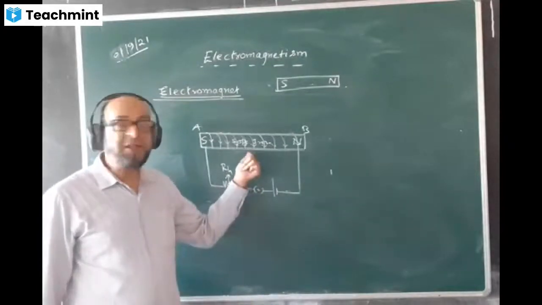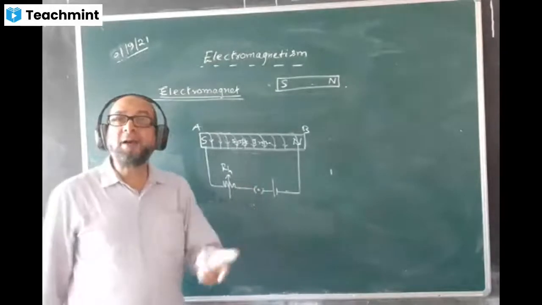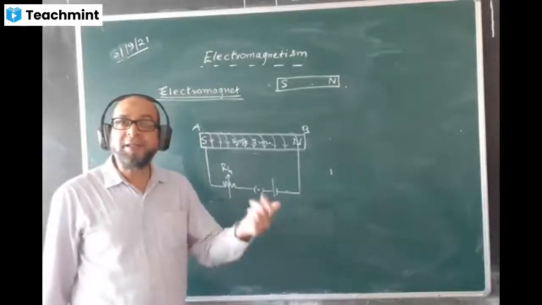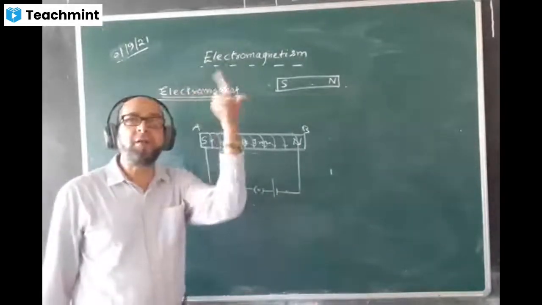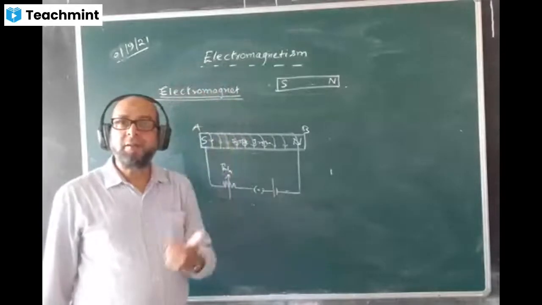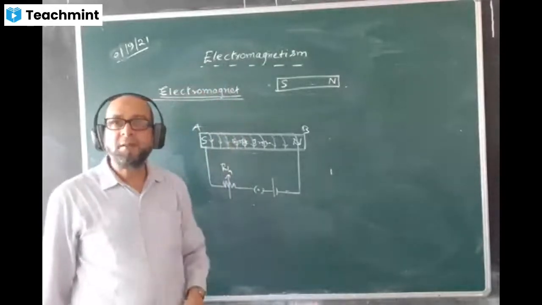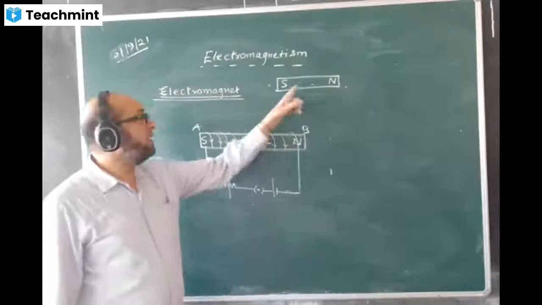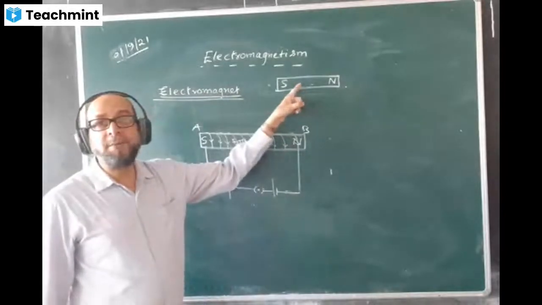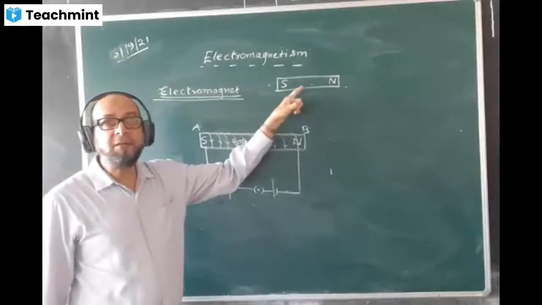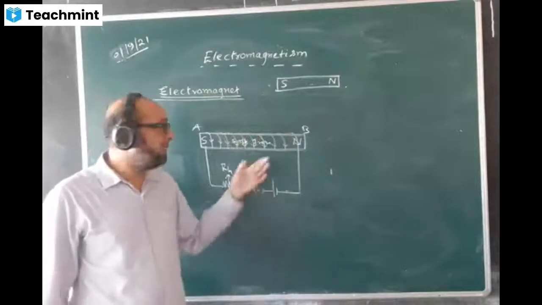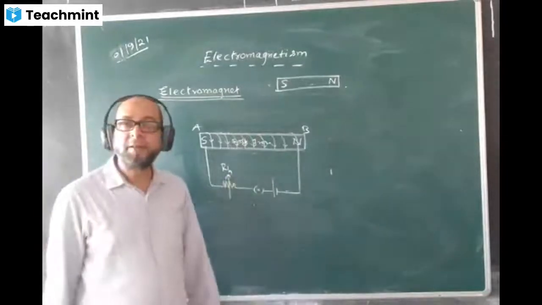Here the magnetic strength depends upon the current. If there is no current, no magnetic field, no magnetic strength. Switch off, the motor will not run, the fan will not run. And this one is permanent. Its magnetic strength does not become zero, but here it entirely depends upon current.